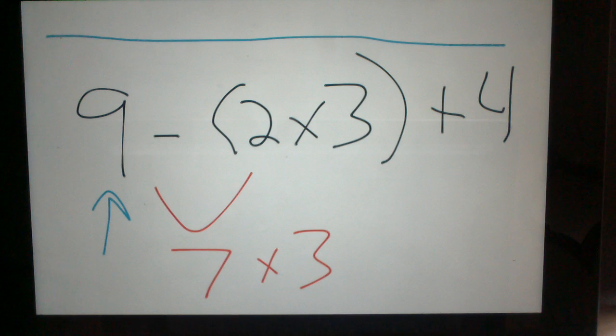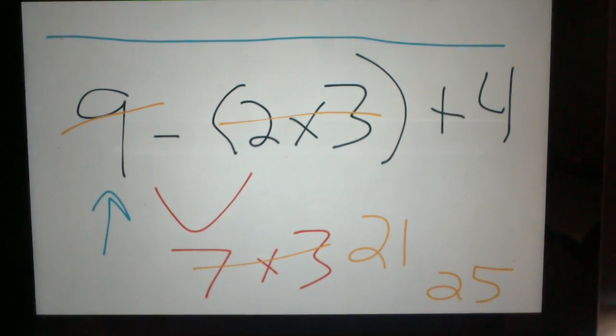Okay, 7 times 3, what do we think? That's right, 21. So now we have 7 times 3, we took care of all these, now we just have 4. So 21 plus 4 is 25. That is one way we could do this problem.